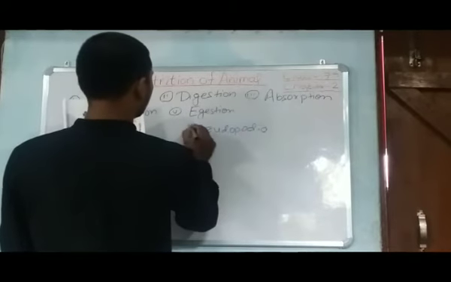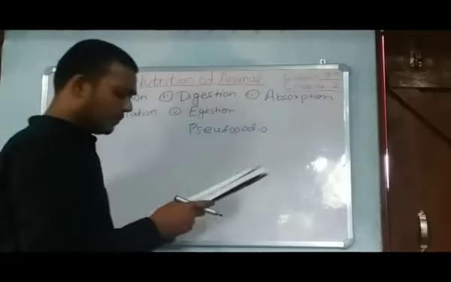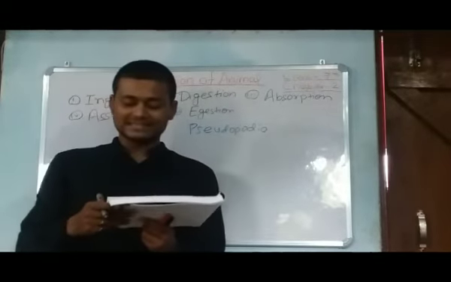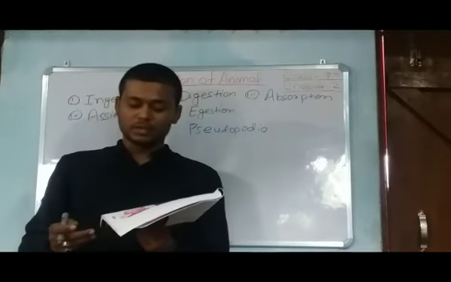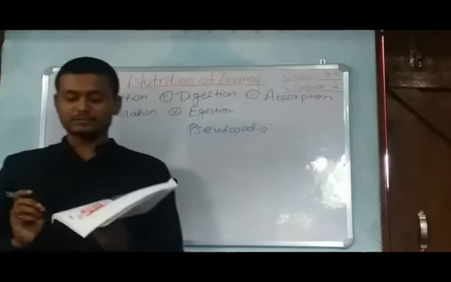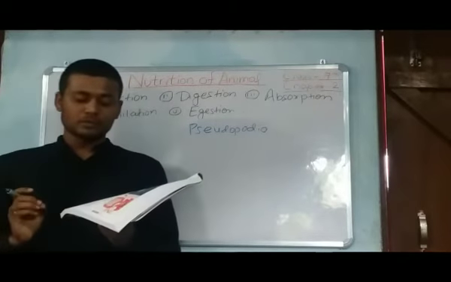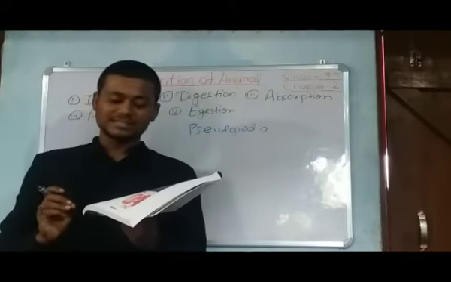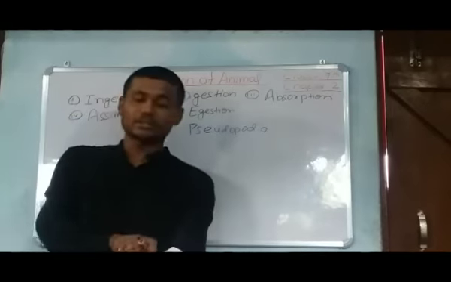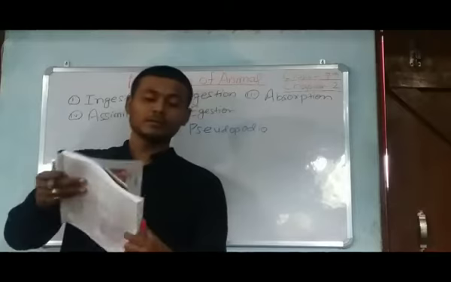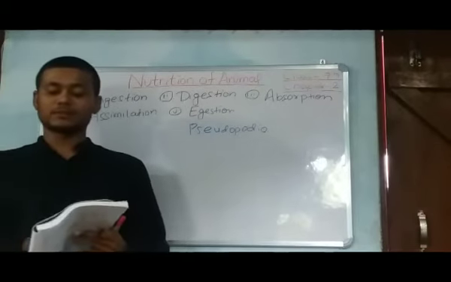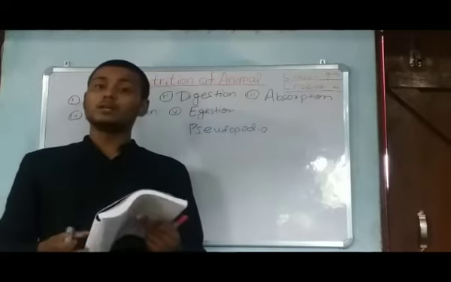The pseudopodia join together to form a small cavity known as a food vacuole. The food inside the vacuole is digested by digestive juice, similar to our human body, which we discussed right now. The digested food is assimilated there to provide energy and perform other functions. Okay, see, only one thing.